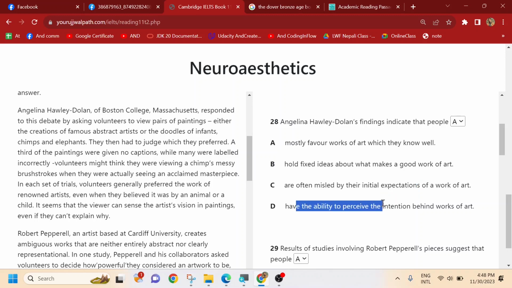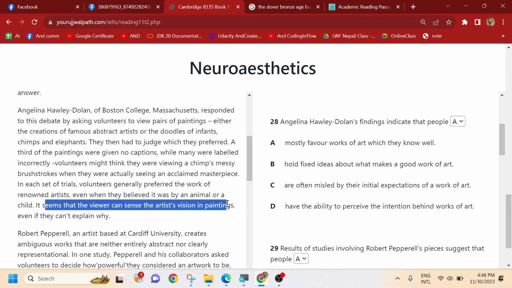Have the ability to perceive the intention behind works of art. So here, people can perceive the intention behind the works of art. This means that the viewer can sense the artist's vision in a painting, even if they can't explain why. This just matches over here, right? For that reason, we are going to choose option D.